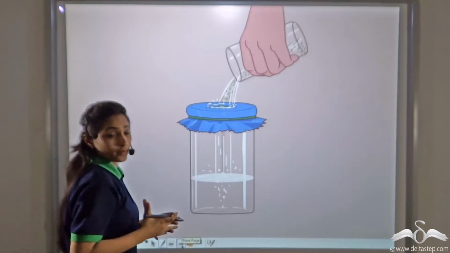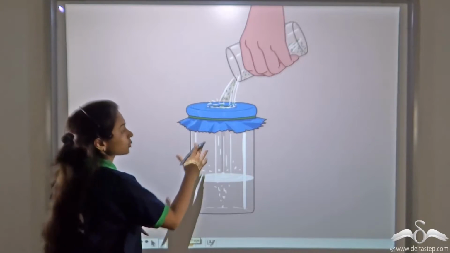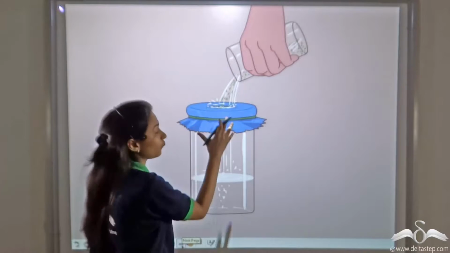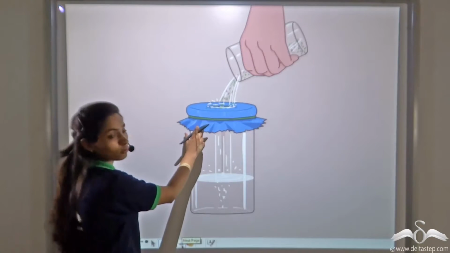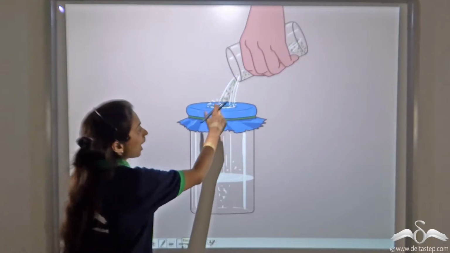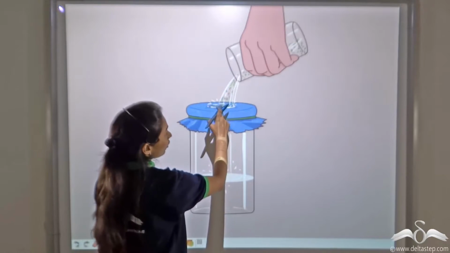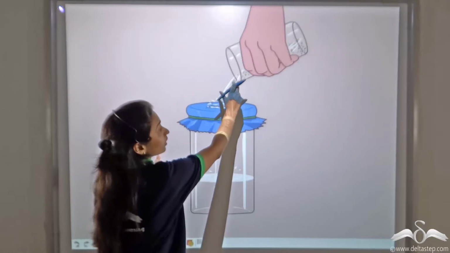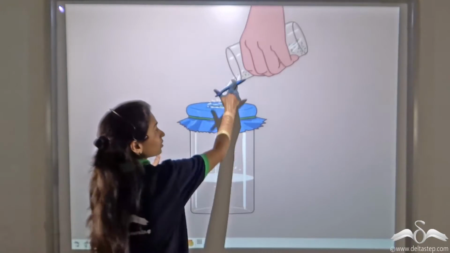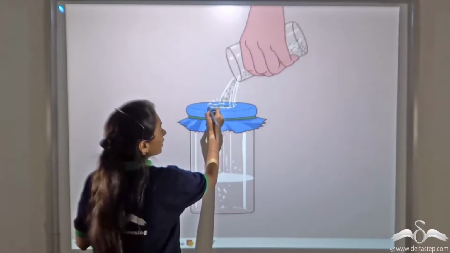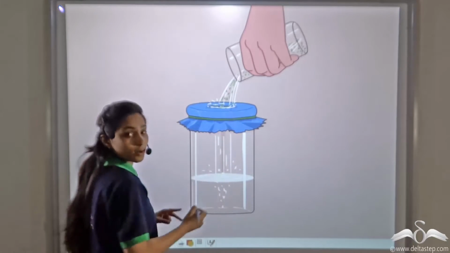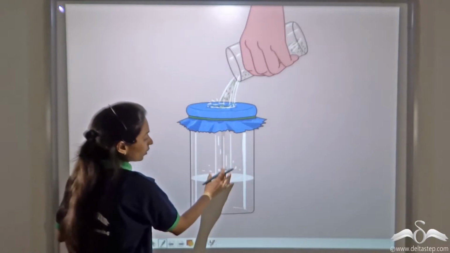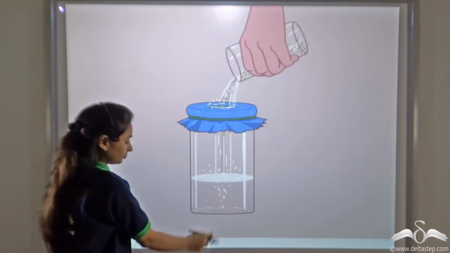Now there is one more method to purify this water. This is called the filtration method, where we are using this blue cloth as a filter and we are pouring dirty water onto this filter. The insoluble impurities in this water get collected here. They are retained in this blue cloth and we get clear water in this can.